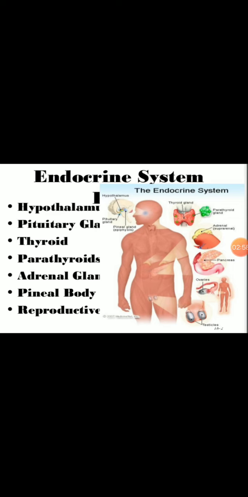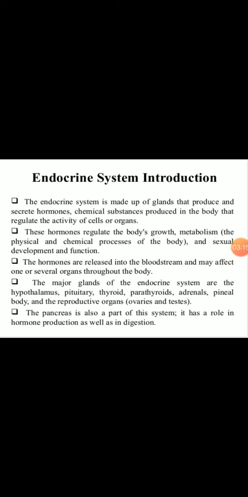Under the endocrine system there are different types of glands, like the hypothalamus, pituitary gland, thyroid gland, parathyroid gland, adrenal gland, pineal body and the reproductive organs, and then the pancreas also. Let's see the endocrine system introduction.